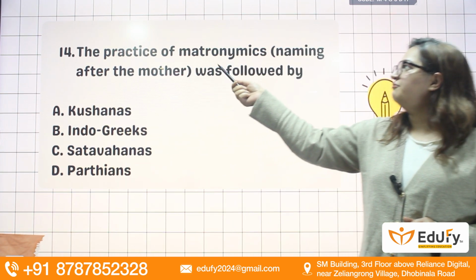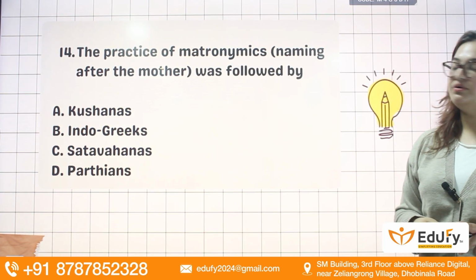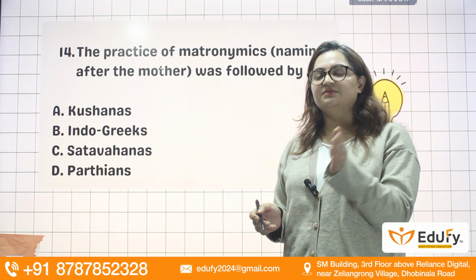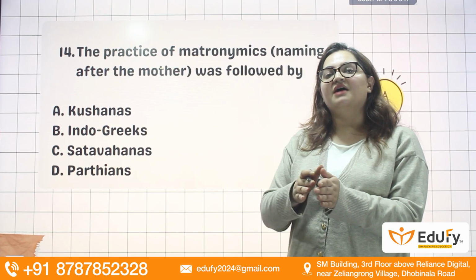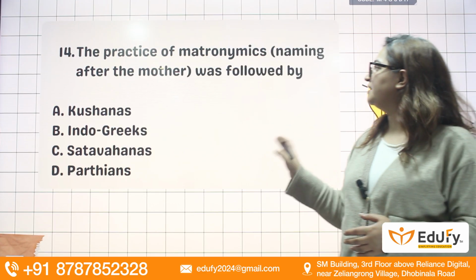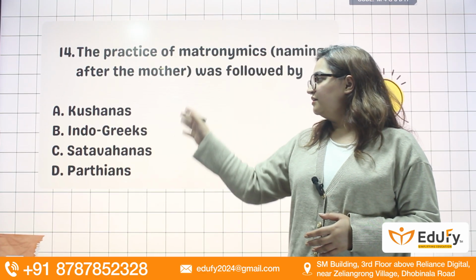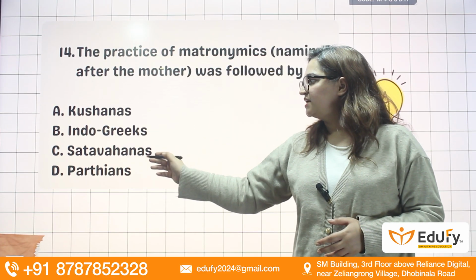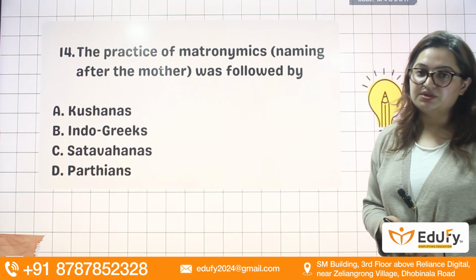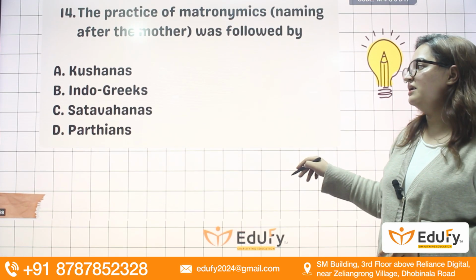The practice of metronymics, naming after the mother, means a ruler's name was derived from the mother's name. So this practice was adopted by which of the following rulers? Kushans, Indo-Greeks, Satavahanas, Parthians. This practice is predominantly used amongst the Satavahana rulers.